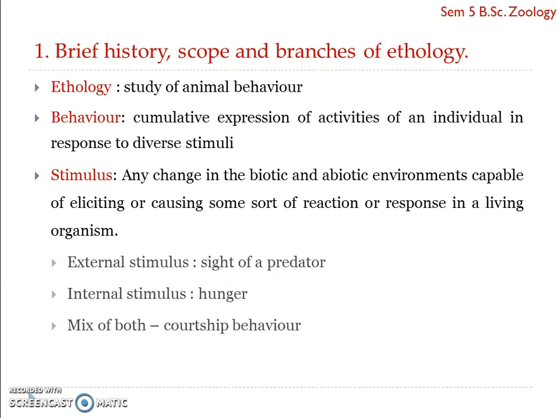So this stimulus could be an external stimulus, for example, the presence or sight of a predator, or it could be an internal stimulus, for example, hunger or thirst, or hormonal changes, for example, during the breeding time in sexually mature individuals. Or it could be a mix of both, external and internal stimulus together, for example, in the case of courtship behavior.